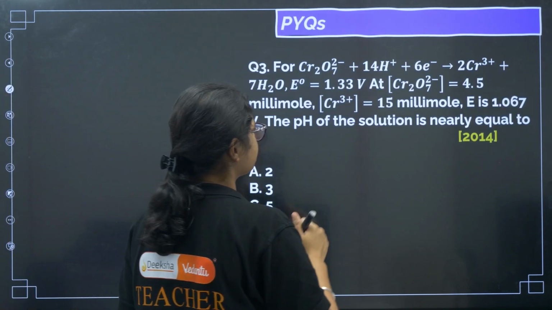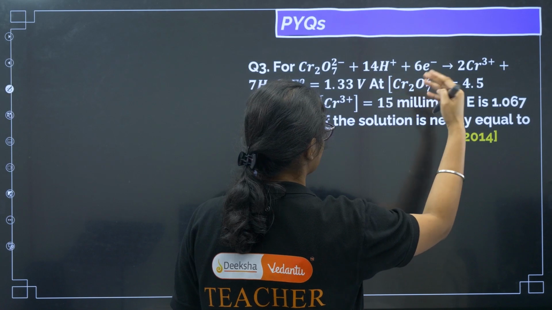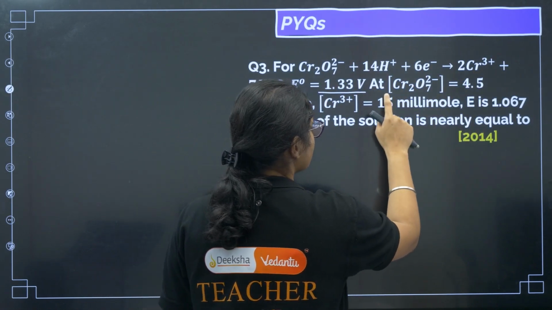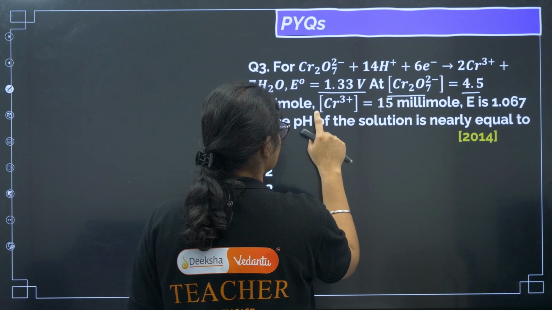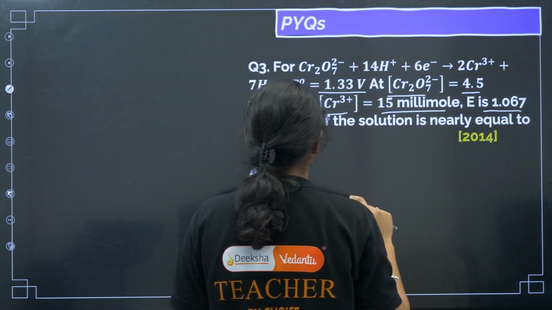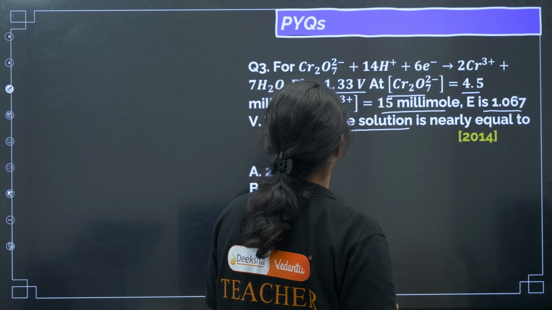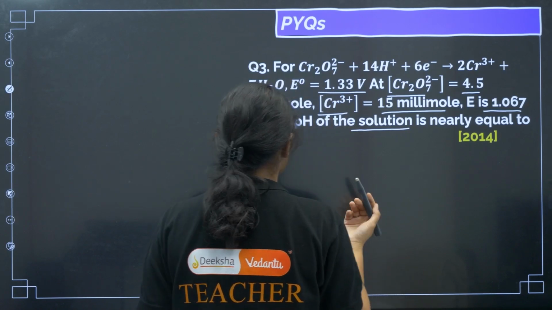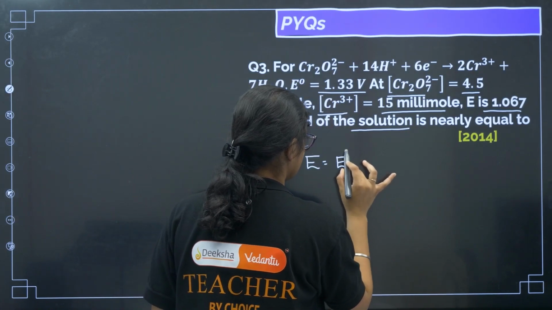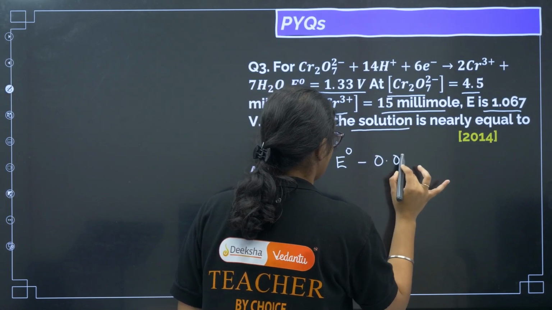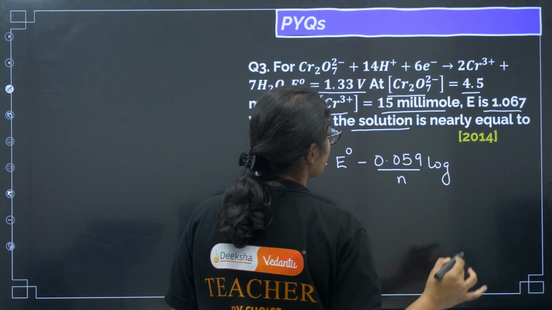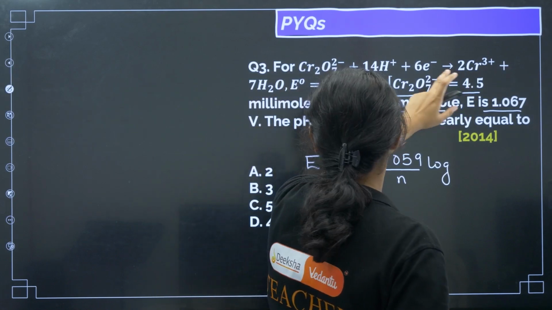For Cr2O7 2 minus plus 14H plus plus 6 electrons gives 2 chromium 3 plus plus 7 water, E naught value is given, chromium concentration is given, and chromium 3 plus 15 millimole concentration is given, E of the cell is given. The pH of the solution is nearly equal to? Okay, so again we have to use the Nernst equation. E of the cell is equal to E naught of the cell minus 0.059 by n log of, what are the ions you can see on the product side? Chromium is there, right?